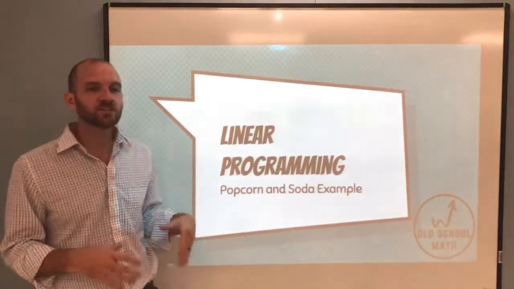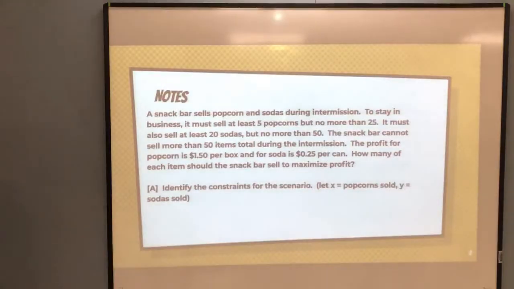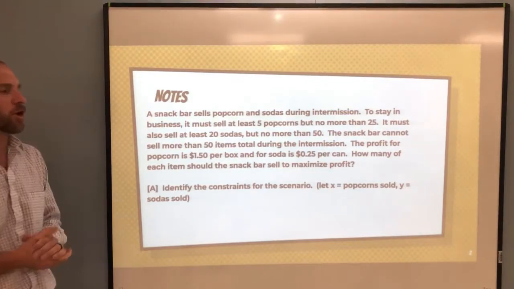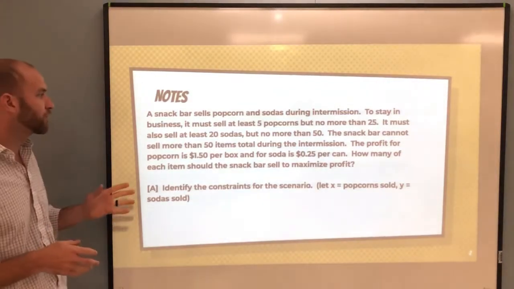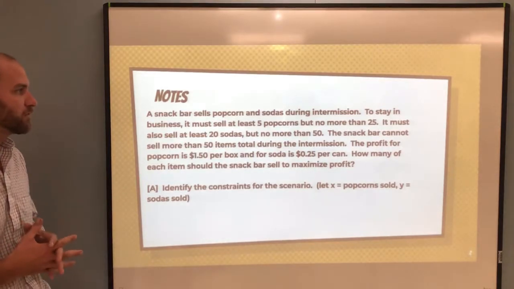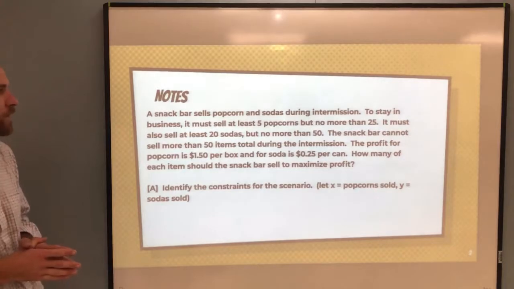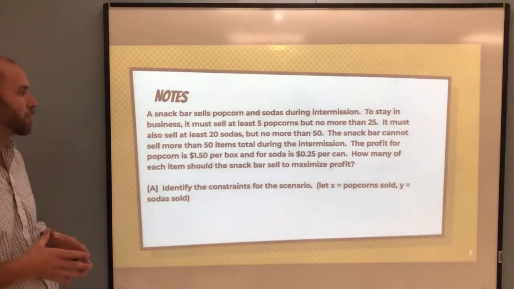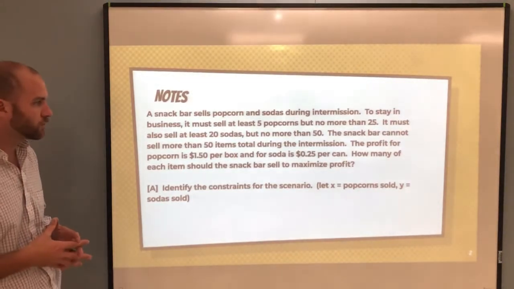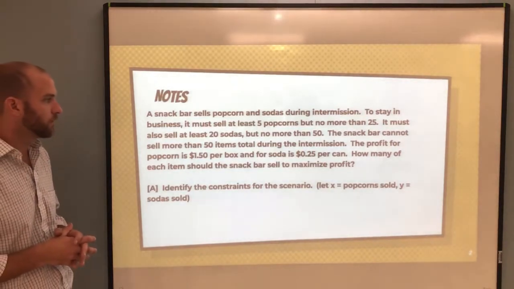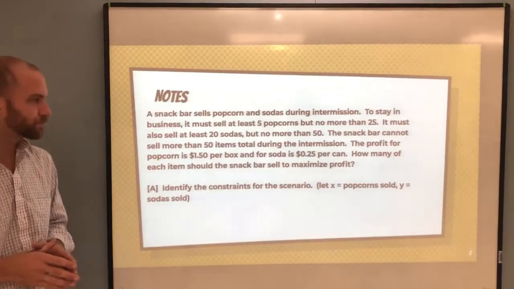For an example here, we're going to look at popcorn and sodas that are sold during an intermission. To stay in business, it must sell at least 5 popcorns, but no more than 25. It must also sell at least 20 sodas, but no more than 50. The snack bar cannot sell more than 50 items total during the intermission. The profit for popcorn is $1.50 per box, and for soda is 25 cents per can. How many of each item should the snack bar sell to maximize their profit?